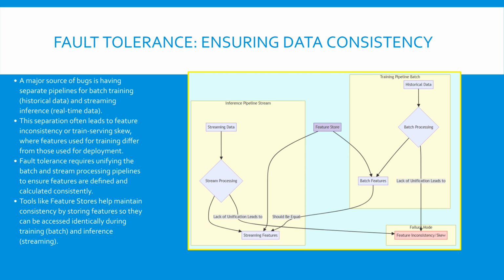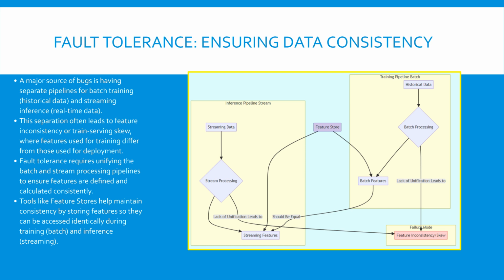Since data is the foundation of ML failures, fault tolerance must start with maintaining data consistency. In many production systems, two different pipelines handle data. The training pipeline processes large amounts of static, historical data in batches. The inference pipeline processes small amounts of live, streaming data for real-time predictions. Using separate systems to extract features in these two pipelines is a primary cause of bugs, resulting in feature inconsistency and the critical train-serving skew.